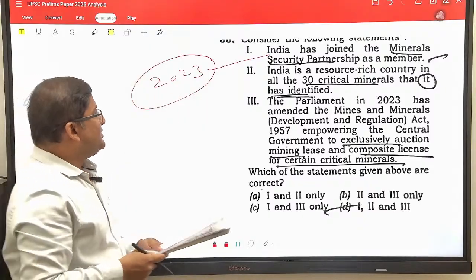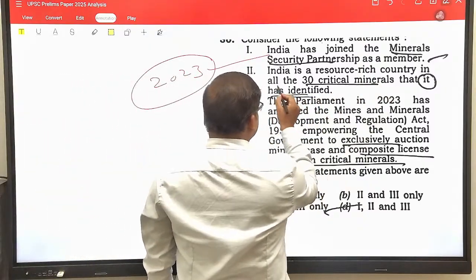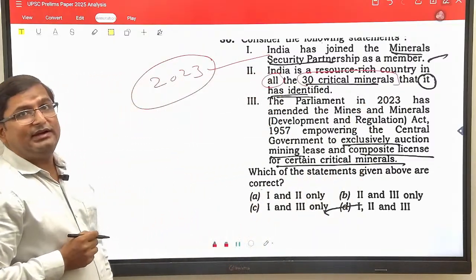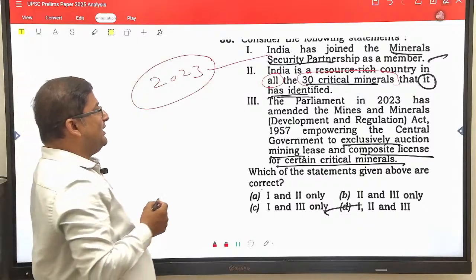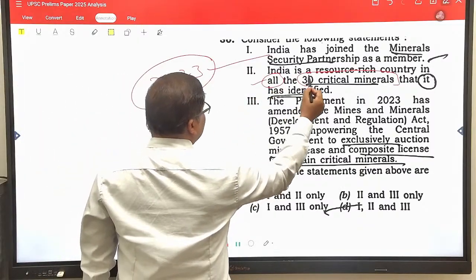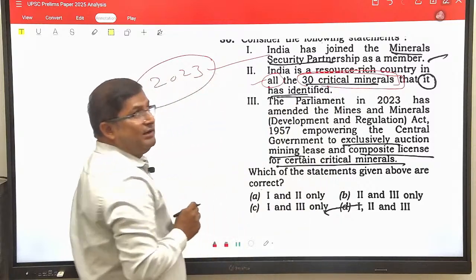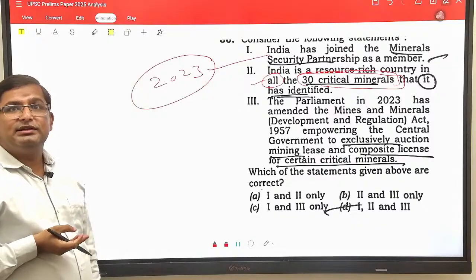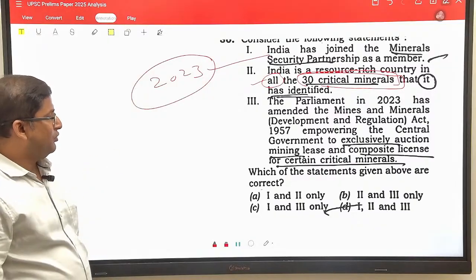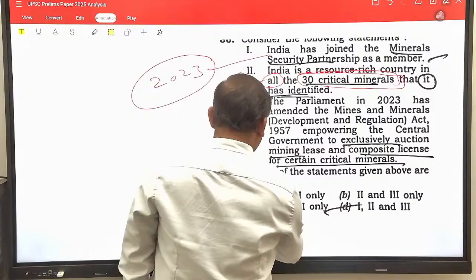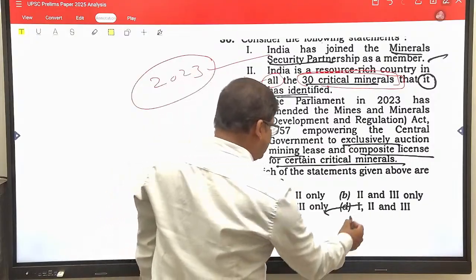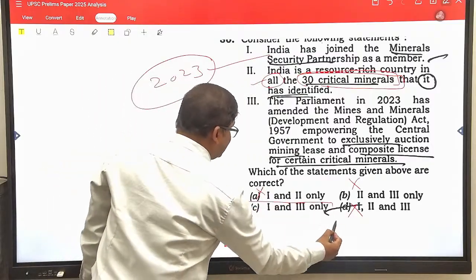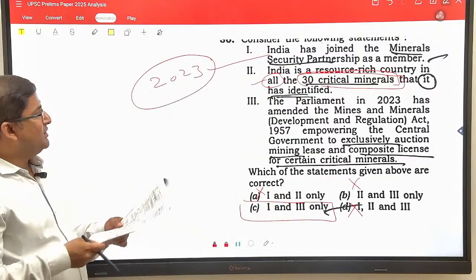Now the next statement: India is a resource rich country in all the 30 critical minerals that it has identified. No, this is wrong. India is not resource rich in all the 30 critical minerals which it has identified. There is scarcity of a few critical minerals in India. So the second statement is wrong, so you can easily eliminate the options containing it. We are left with 1 and 3, meaning C would be the right answer of this question.